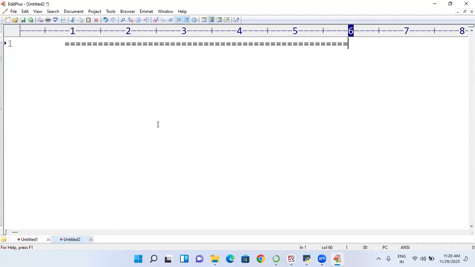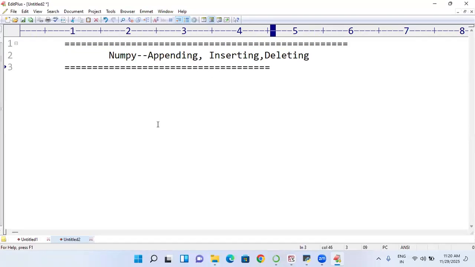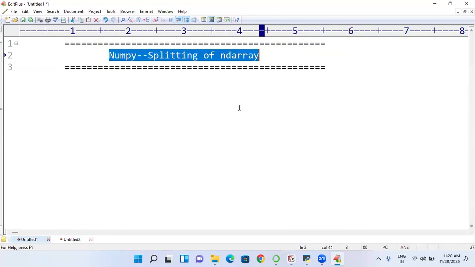That is one more thing that is NumPy related: appending data to ND array, inserting data to ND array. Next is deleting. I will go for it. Deleting the data from the ND array. These are the things we also need to learn. So let me start with the first one, splitting of this ND array, right? So I will explain what is the meaning of this splitting.